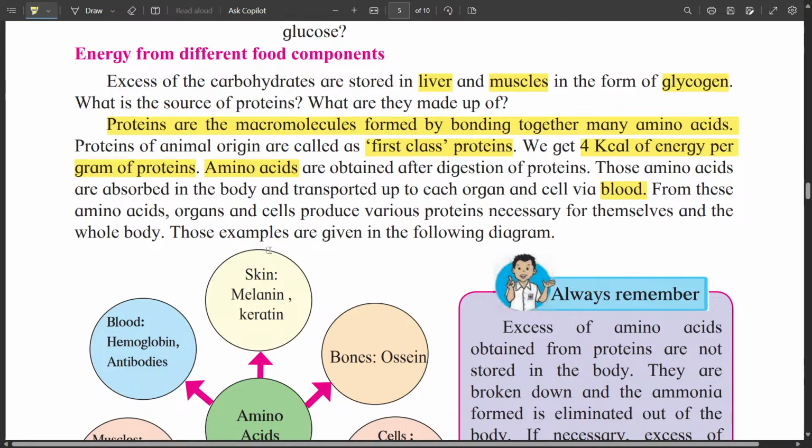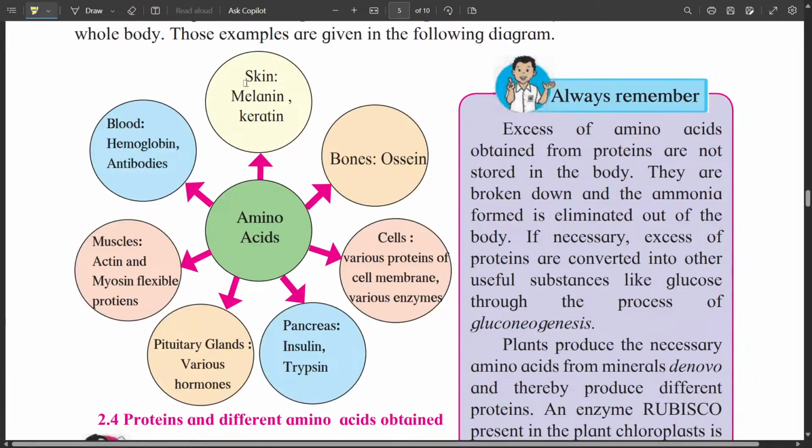Examples of some of the proteins used by the body are as follows. The bones contain the protein called osseine. In the cells, the proteins are used for making of cell membrane. We know that a cell membrane is made up of the protein molecule embedded into 2 layers of phospholipids.